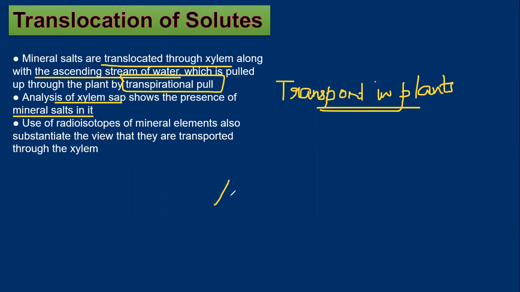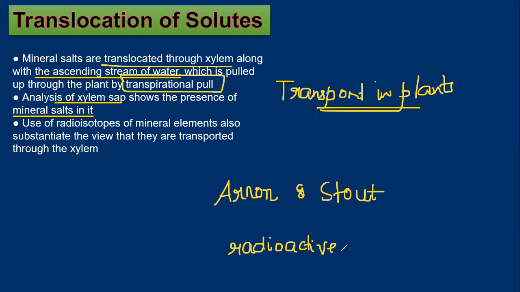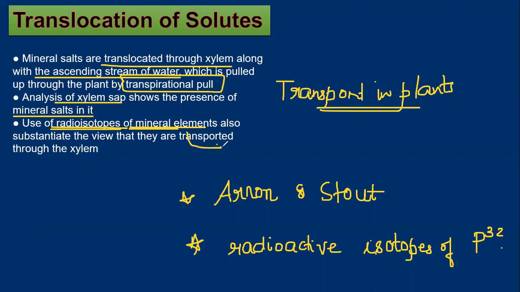And how the translocation of solutes was found out by Arnon and Stout, A-R-N-O-N, Arnon and Stout, using radioactive isotope of phosphorus. In the slide itself, it has been mentioned as using radioactive minerals, but they found it out using the radioactive isotope of phosphorus, P32. You have to study Arnon and Stout and the radioactive isotope of phosphorus in your textbook. They have simply given you the radioactive isotopes or radioisotopes of the mineral element. And which is that mineral element?